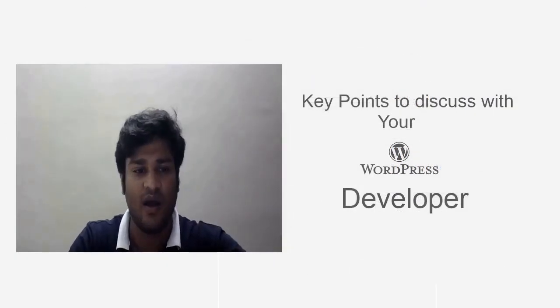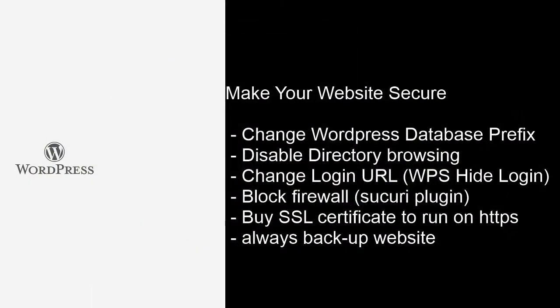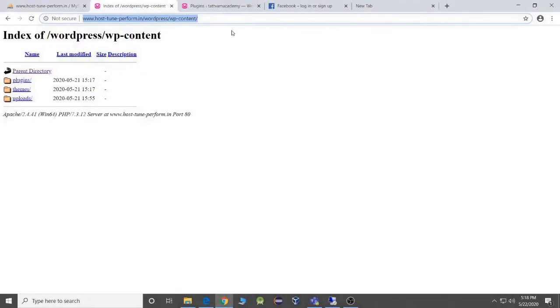So now again we will be going to the next part. Second thing is disable directory browsing. What exactly does this mean? I'm going back to my screen. So if you see over here, this is my URL. Instead of the whole of this, which is on my local, that's why it is still here, you should put up your URL, and then after that you should put up wp-content and hit enter.